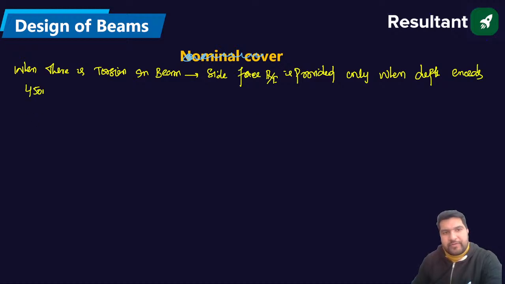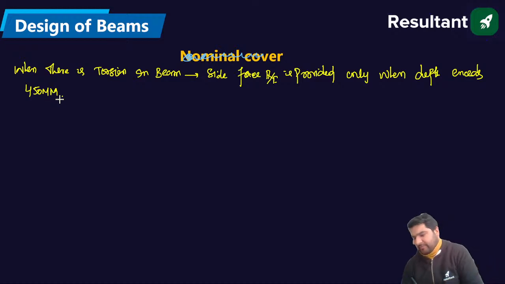Okay, 450 mm. So you should remember this point also.